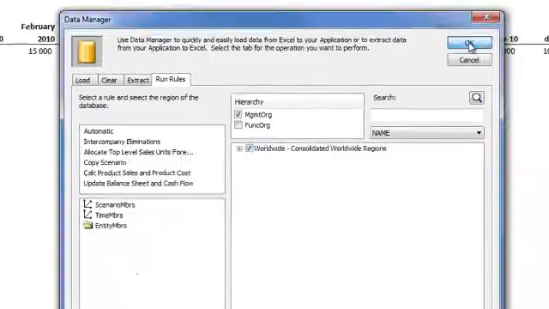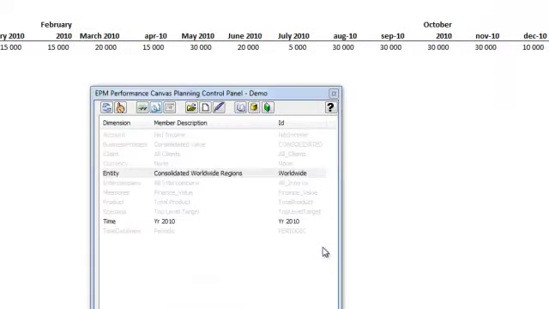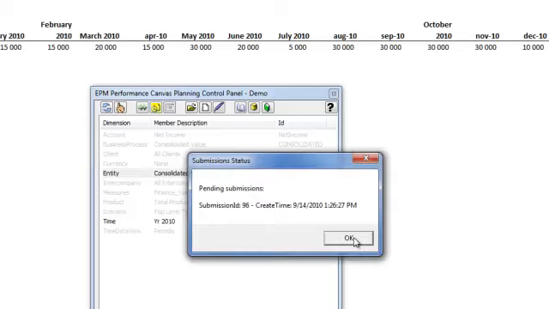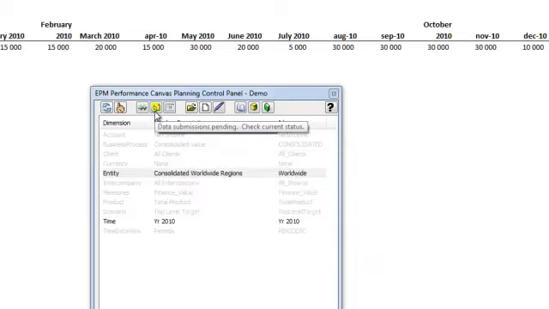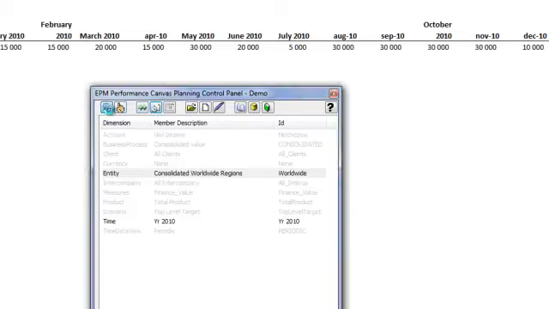What this rule is, once you run it, click yes again, is this is actually going to allocate these top-level targets across the entire organization to multiple points, and based on last year's sales figures and targets, actually allocate them properly to everybody. We see that it's still pending, so remember there's quite a lot of data that has to be allocated here. And when that yellow button goes away, the submission has been finished. Once the submission is done pending, we click refresh.